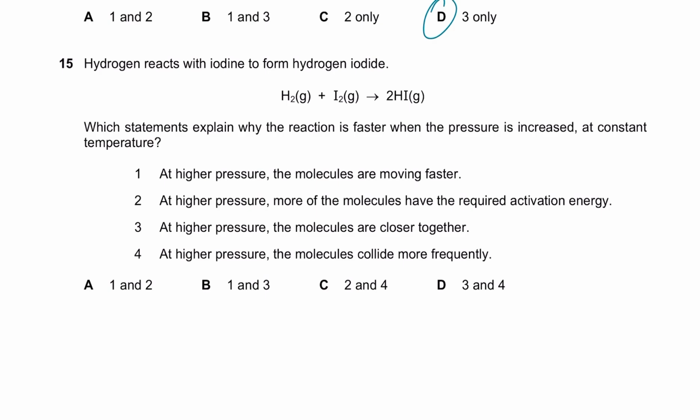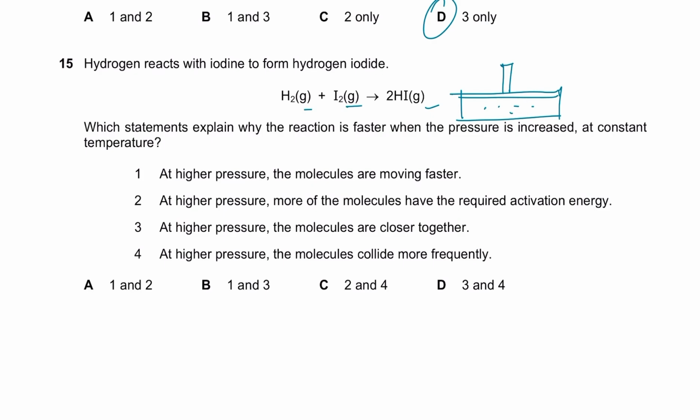Okay. Hydrogen reacts with iodine to form hydrogen iodide. Which statements explain why the reaction is faster when the pressure is increased? If the pressure is increased, it only affects the gas particles, because they're all gases. You increase the pressure, the gas particles come closer together, therefore the frequency of collisions increases. That's why the rate increases here.